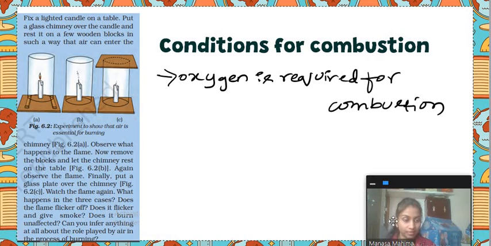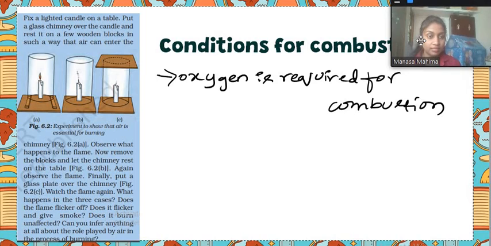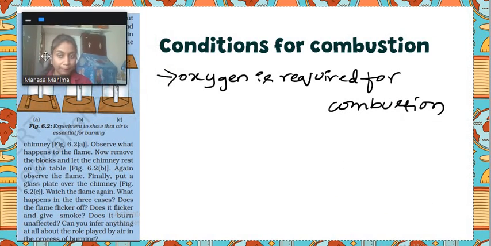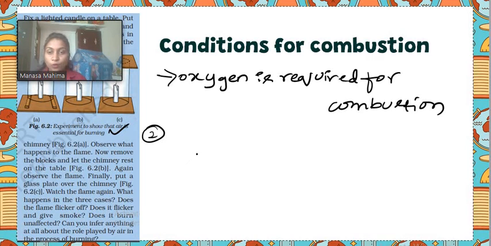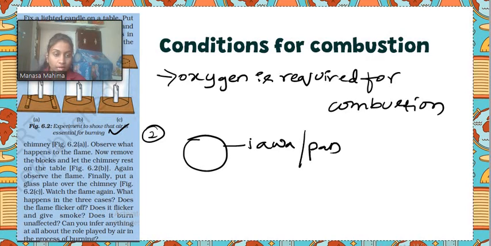I will give some instances where you will see that oxygen plays an important part in combustion. One example which I gave is the candle, right? I will give two more examples. Take burning charcoal and keep it on a tawa, or on a pan. Then close this tawa or pan with a lid. Can you see the burning of charcoal inside?